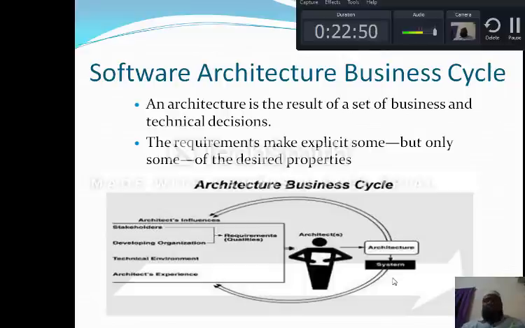An architecture is a result of a set of business and technical decisions. Before going to these concepts, I would like to put a small framework in front of you that you might have come across in the object oriented analysis and design subject, where we develop a blueprint for a particular software using a model.